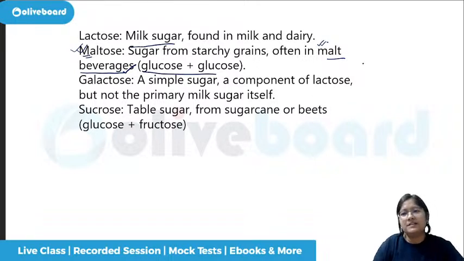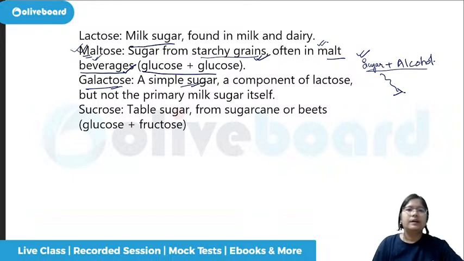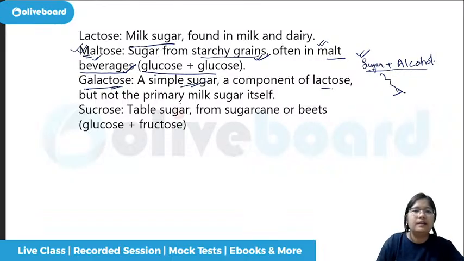If anybody has, say, a diabetes problem, a sugar problem, and alcohol on top of that, then the things degrade very fast, faster than a person who does not have sugar. So these are pure forms of poison. Sugar from the starchy grains is there in maltose. Galactose is a simple sugar. Primarily milk sugar is your lactose, and galactose is your other simple sugar.